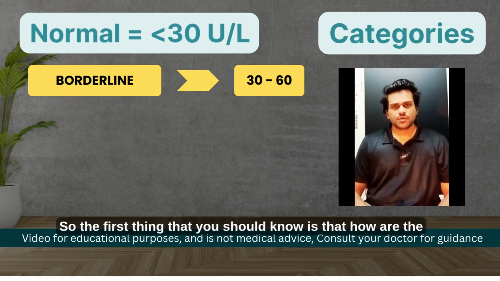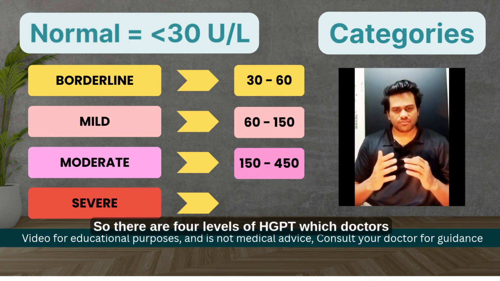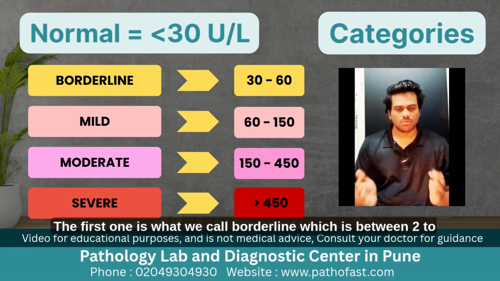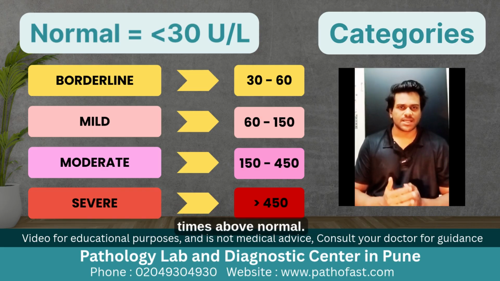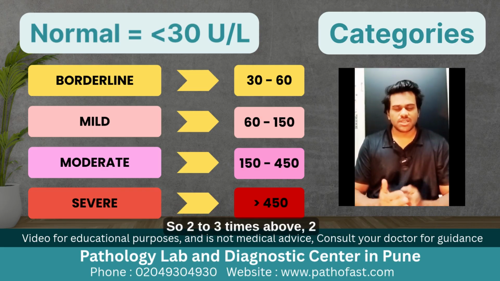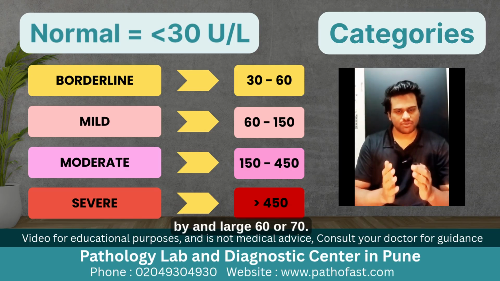So the first thing that you should know is how the SGPT levels are generally classified. There are 4 levels of SGPT which doctors will use. The first one is what we call borderline, which is between 2 to 3 times above normal. Now the normal range of SGPT is around 30. So 2 times above normal will be something up to 70, by and large 60 or 70.